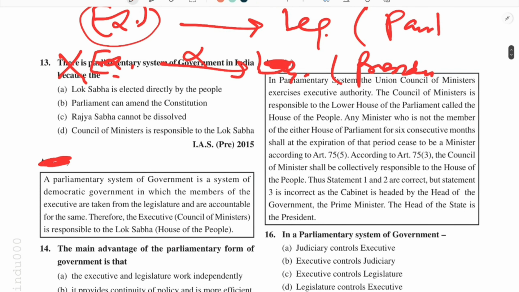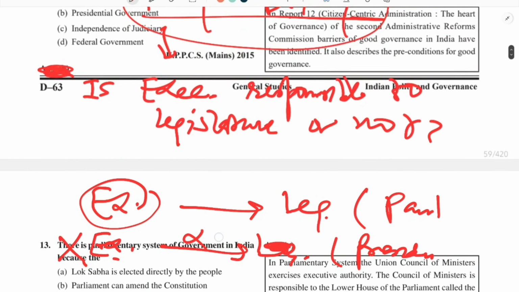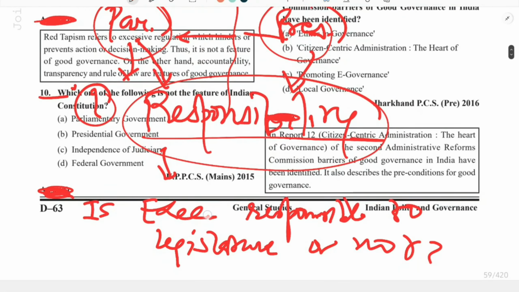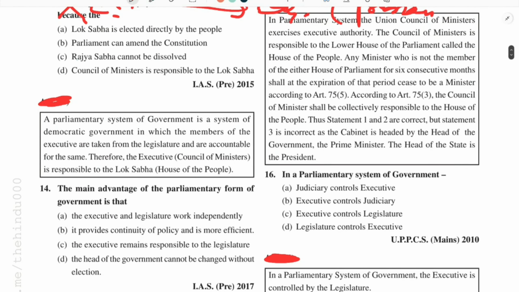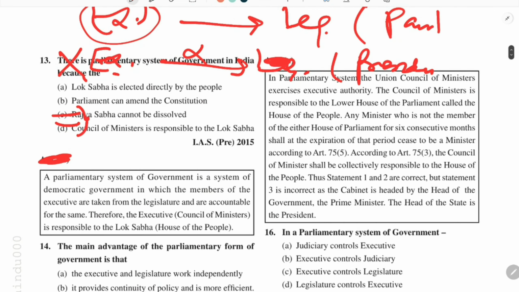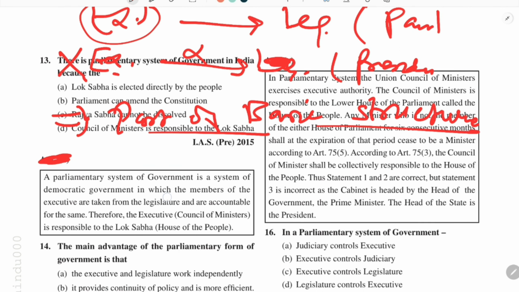So this is some basic introduction to the parliamentary form of government, and it is a part of the basic structure of the Indian Constitution. How do we know that our polity is a parliamentary form of government?